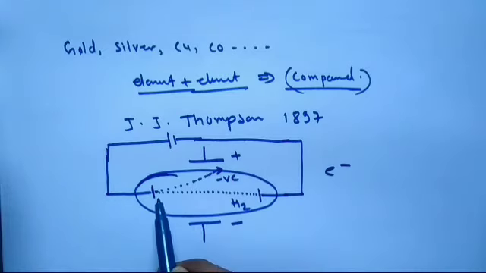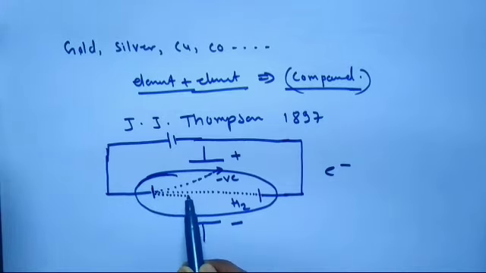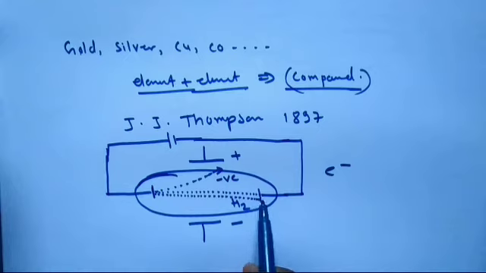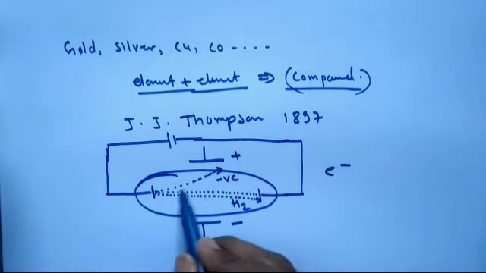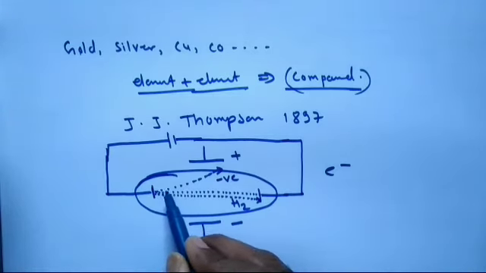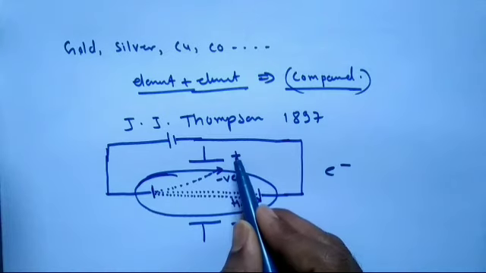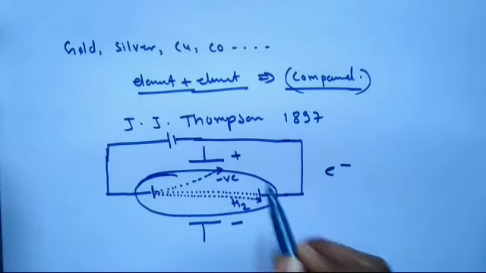After performing the experiment many times, he carefully observed and found something very slowly, slightly attracted towards the negative plate, while oppositely the negative particle was massively attracted towards the positive plate.